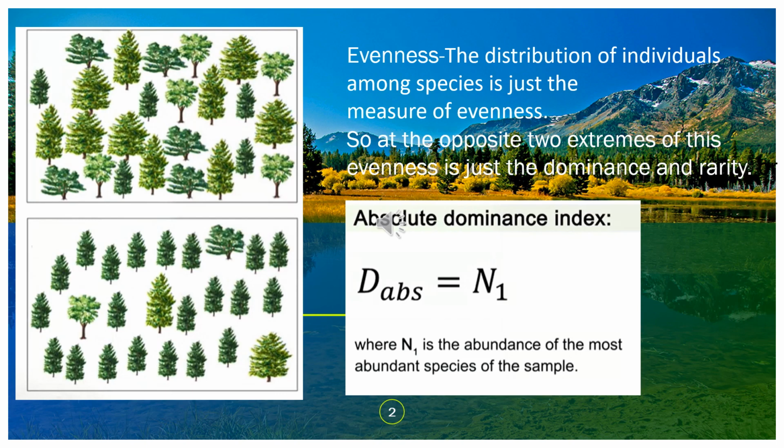There are some indexes to measure absolute dominance, and one of these is simply N1. N1 is the abundance of the most abundant species in the sample. There are relative abundance indexes also. One of these is N1 divided by N, where N is the total abundance of the sample.